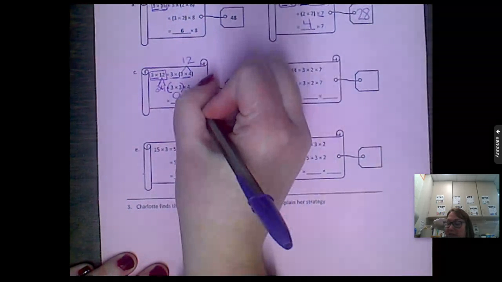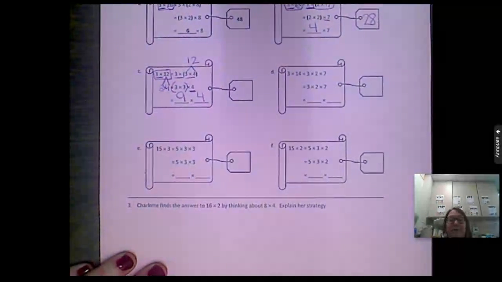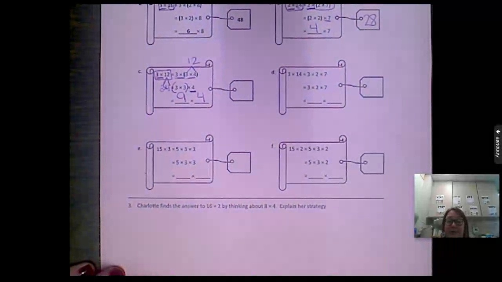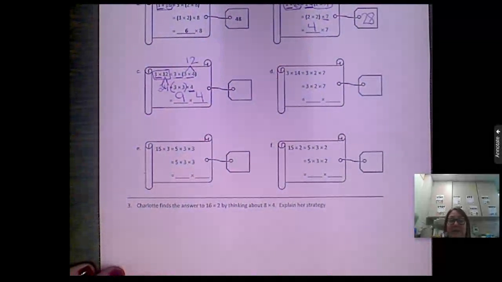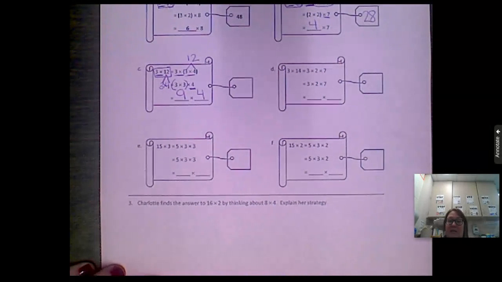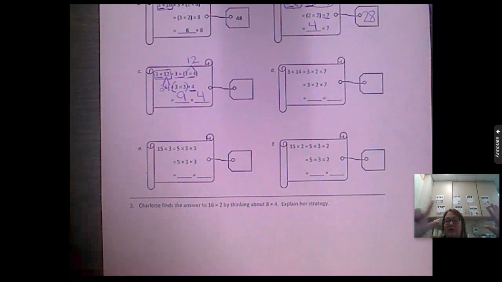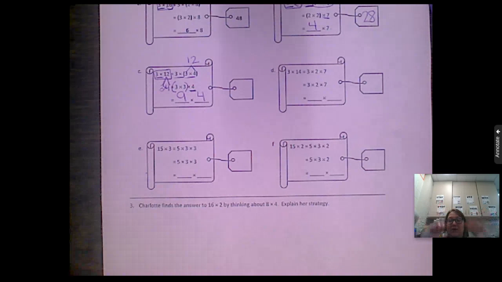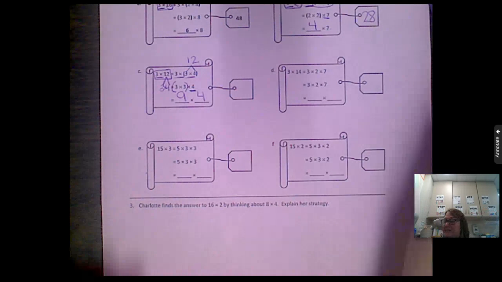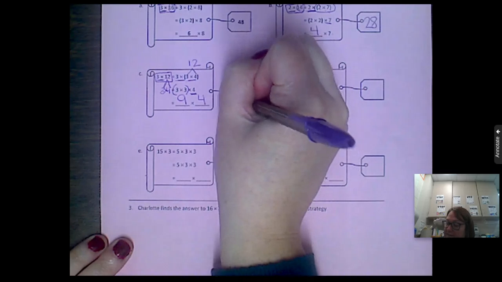So 9 times 4. Okay, count by 4s. Ready? So we're going to count by 4s how many times? 9. Here we go. 4, 8, 12, 16, 20, 24, 28, 32, 36. So 9 times 4 equals 36. So we're going to put that answer in the tag.